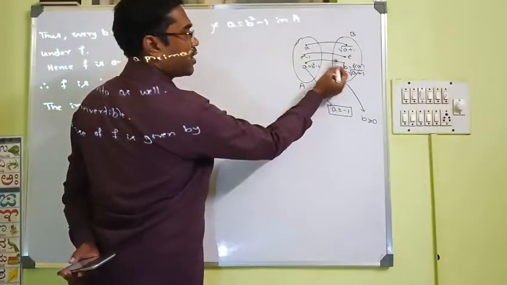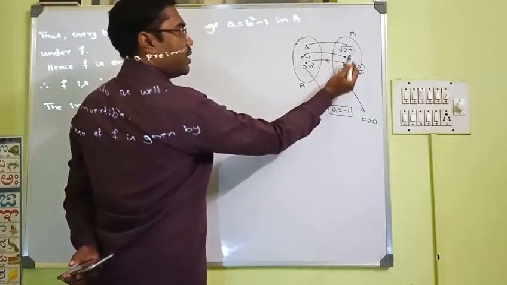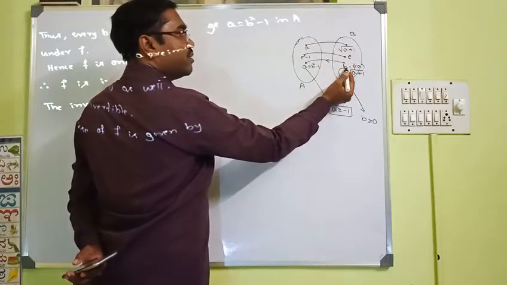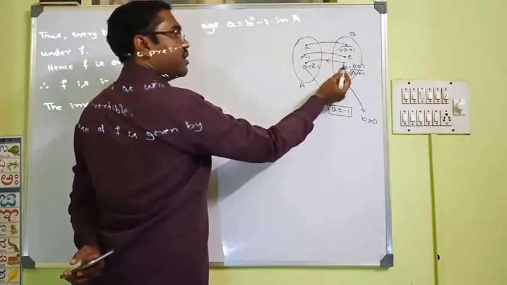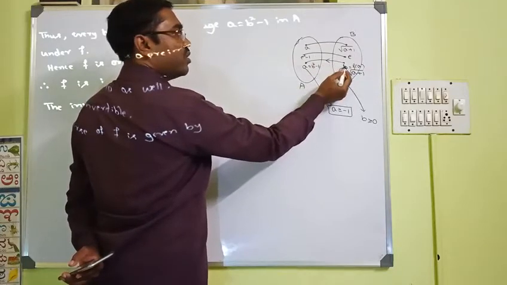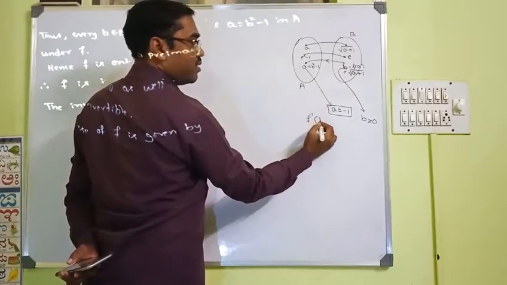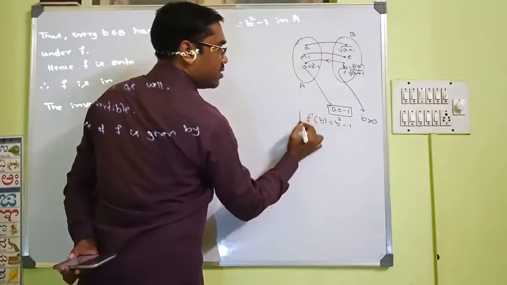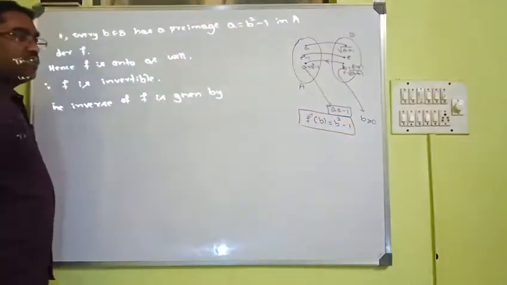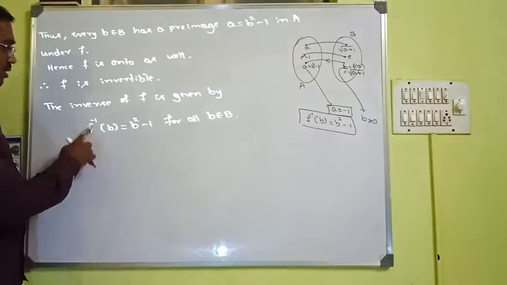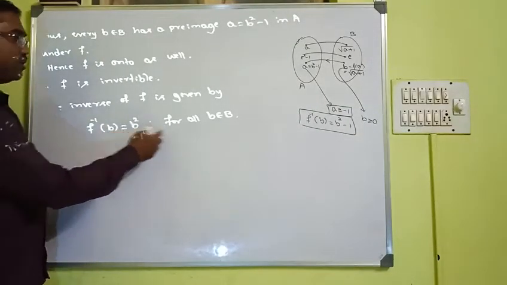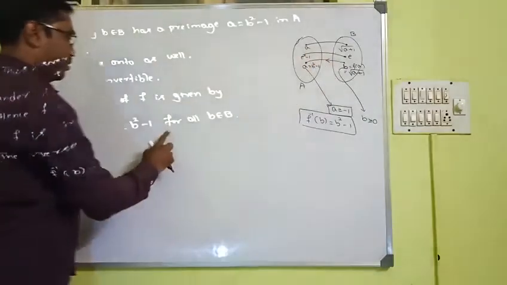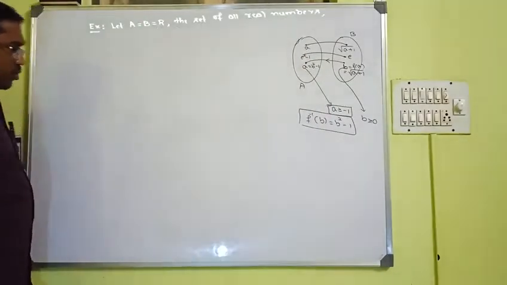Now we need to find what is f inverse. The inverse of f is given by, see here itself we are getting to know, if you are coming back from the set B to A, pre-images are coming like b square minus 1. So f inverse of b is b square minus 1. This is the inverse function, you can say, given by f inverse of b is b square minus 1, for all b belonging to capital B.